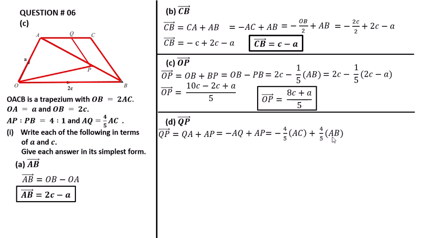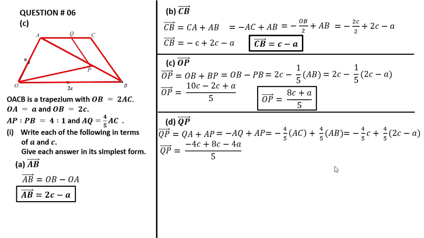The total length is AB. Putting the values of AC and AB. The value of AC is C, and the value of AB is 2C minus A.